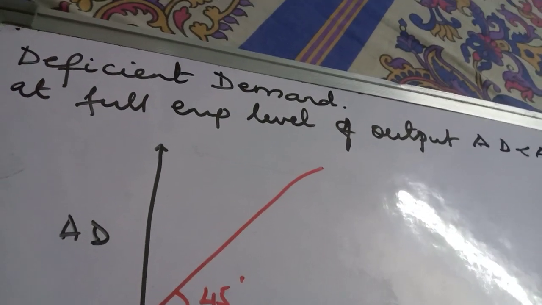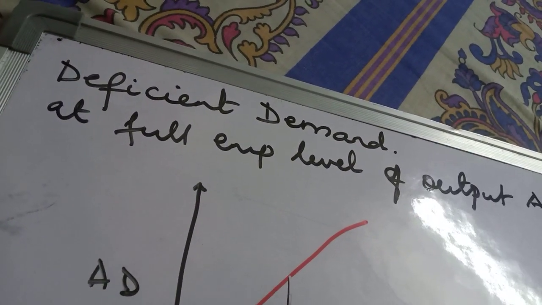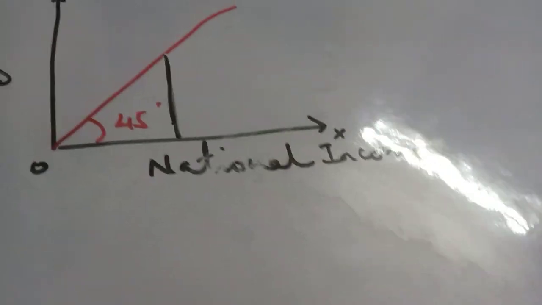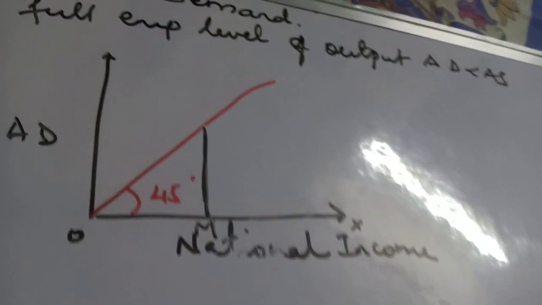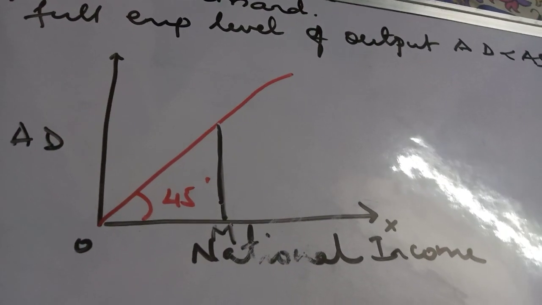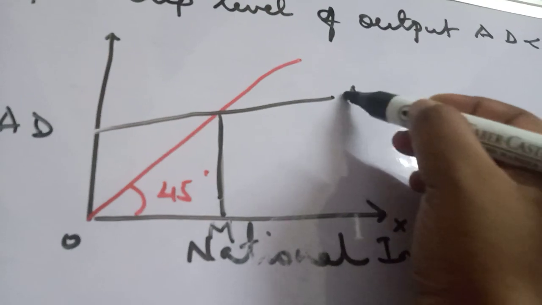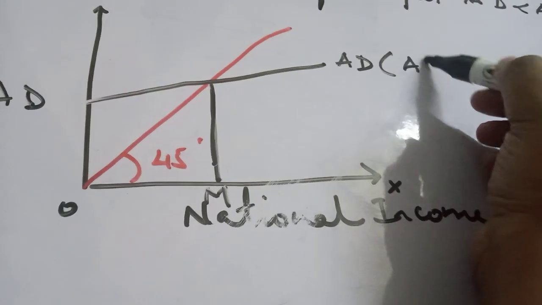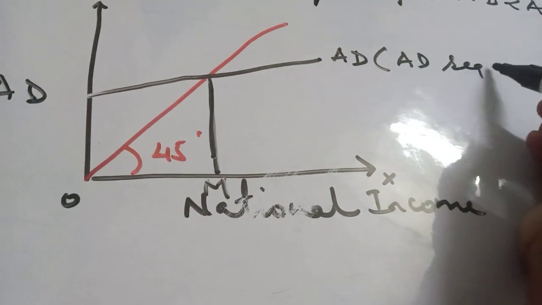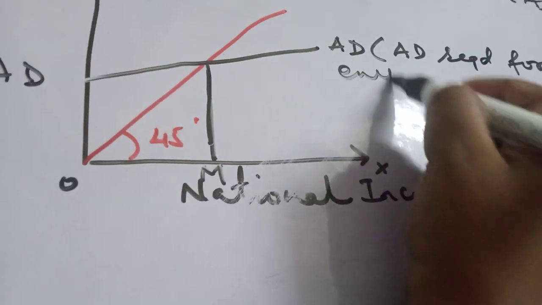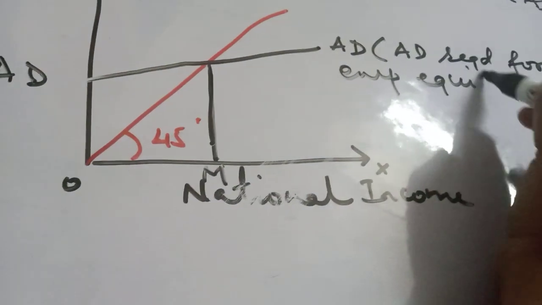Let's just suppose that the full employment aggregate supply, which means when the entire resources are used, the maximum output which can be produced is OM, and to have an equilibrium at that level of output we need to have an aggregate demand AD. So this is the aggregate demand required for full employment equilibrium.